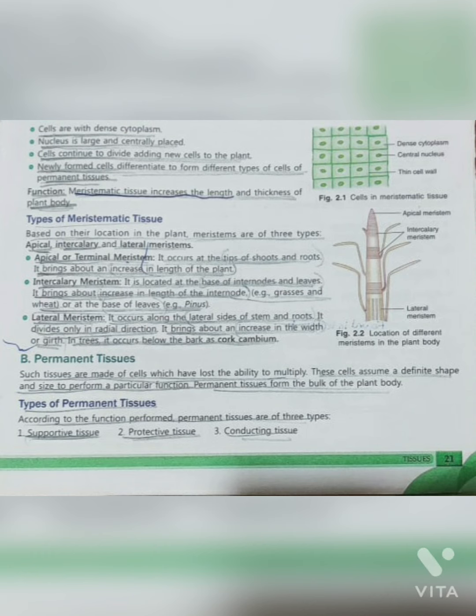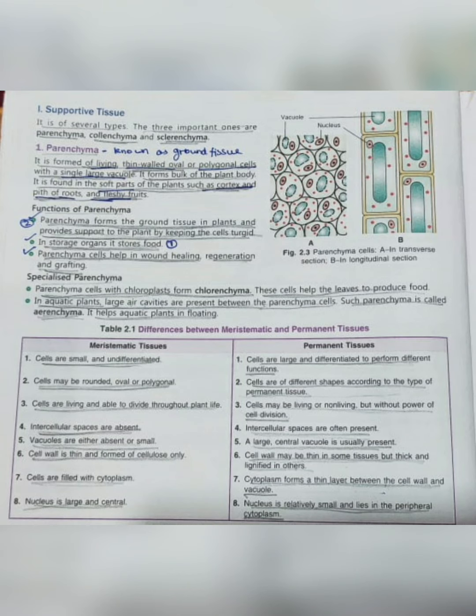Permanent tissues. Such tissues are made up of cells which have lost the ability to multiply. These cells assume a definite shape and size to perform a particular function. Permanent tissue forms the bulk of the plant body. Types of permanent tissues. According to the function performed, permanent tissues are of three types: supportive, protective, and conductive tissue.